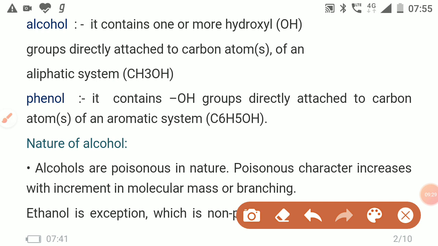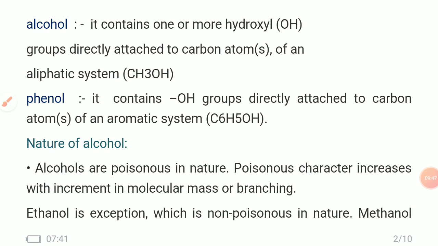If you increment any hydrocarbon chain or add any branch also, the poisonous character of that particular alcohol increases.